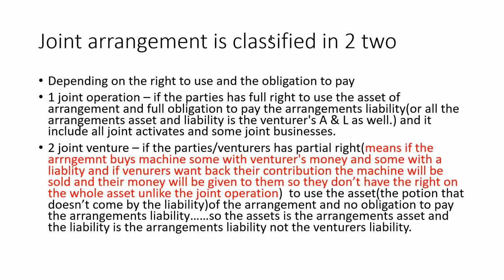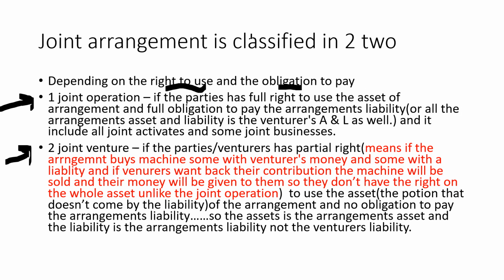So joint arrangement can be classified into two, depending on the rights to use and the obligation to pay. These are a joint operation and a joint venture. Joint arrangement is divided into joint operation and joint venture. We will look deeper, so don't worry about it. So the first one is joint operation. Joint operation is if the parties have a full right to use the assets of the arrangement.